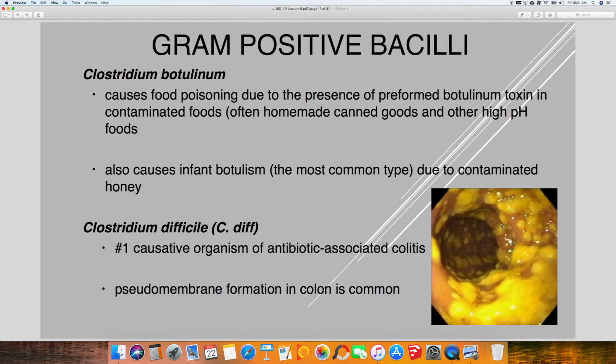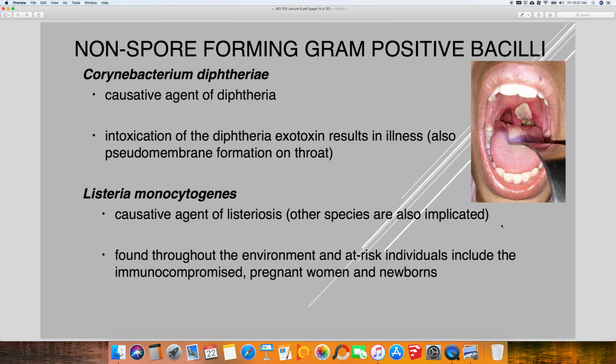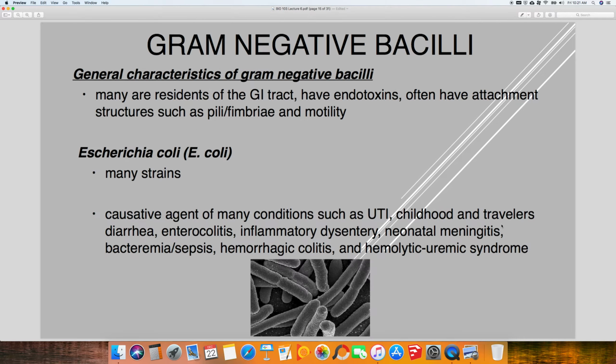Then we talked about Clostridium difficile or difficile, shortened to C. diff. This is the number one causative organism of antibiotic-associated colitis. Okay, then we talked about some non-spore forming gram-positive bacilli. So Corynebacterium diphtheriae causes diphtheria. Again, this is gram-positive but does not form spores. And also Listeria monocytogenes, which causes listeriosis, which is really a type of food poisoning. It can also cause infections in newborns, like meningitis, but don't worry about that.